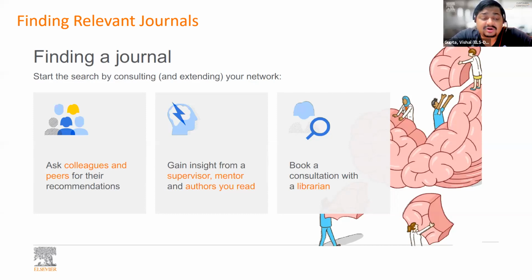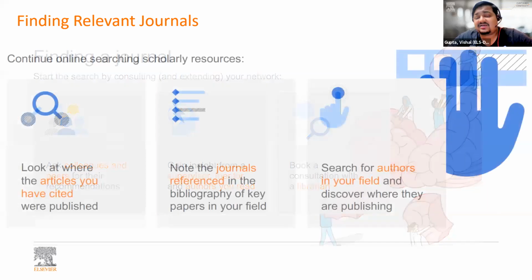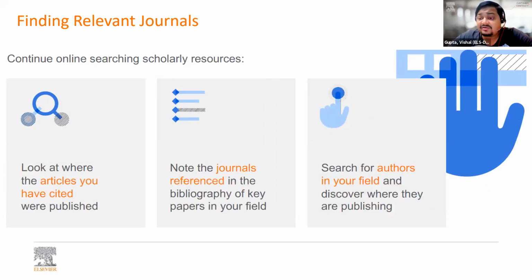At times we don't realize the importance of libraries, but librarians are well connected with publishers, and they can help you find a lot of information. If you need any sort of help, please reach out to your library, and they can reach out to us, and we can arrange specific talks or give you a solution as quickly as possible. So these are a few of the ways that you can actually pool in journals.